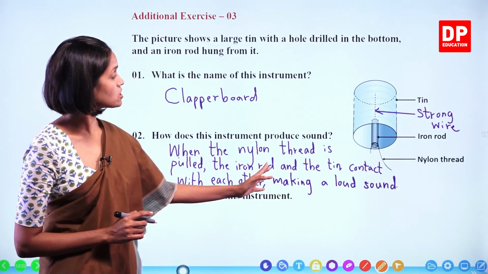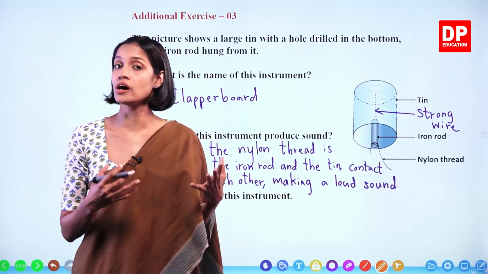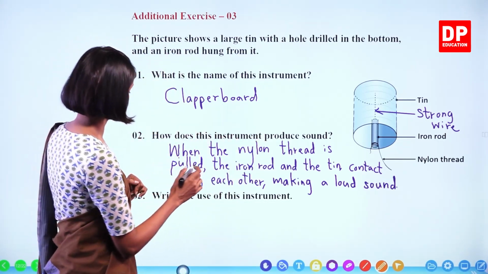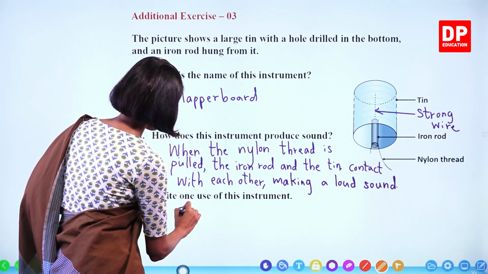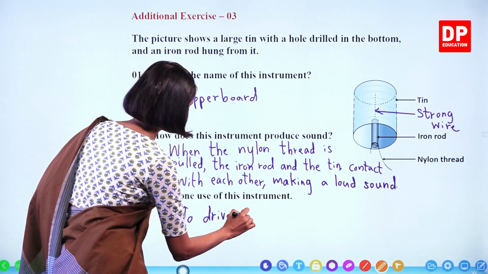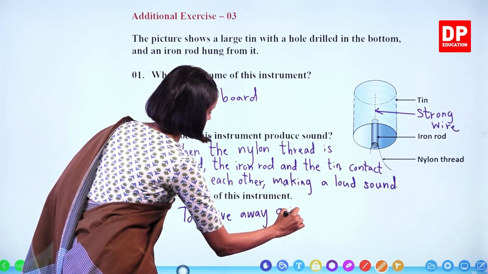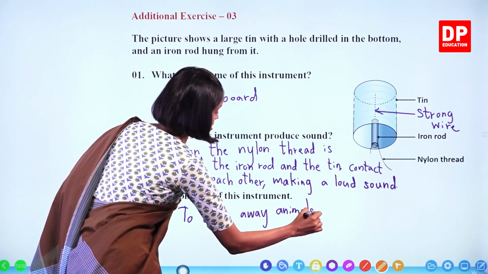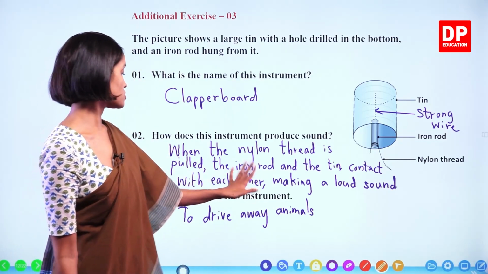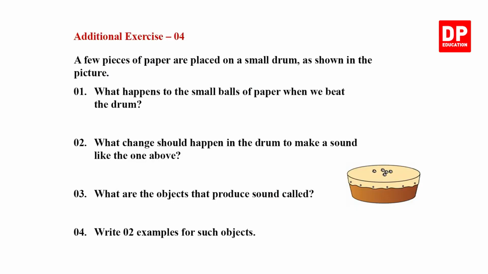Write one use of this instrument. This is used to drive away animals that are coming to harm the trees with fruits, okay? Let's write very simply. To drive away animals. To drive away animals. Okay? Write one use of this instrument: to drive away animals. We'll move on to the next.